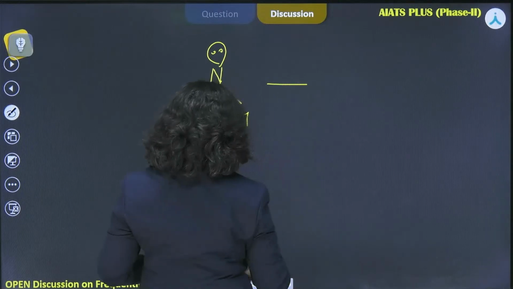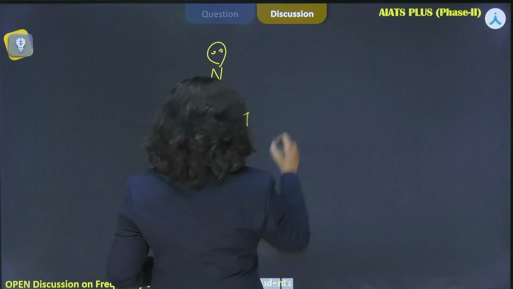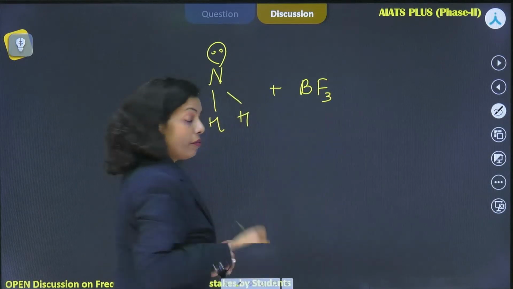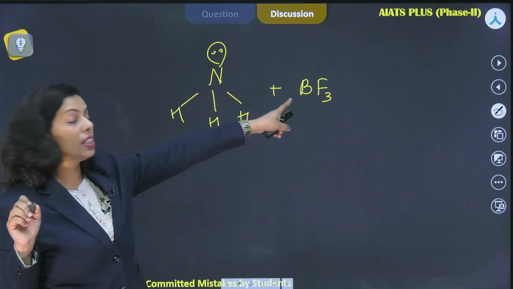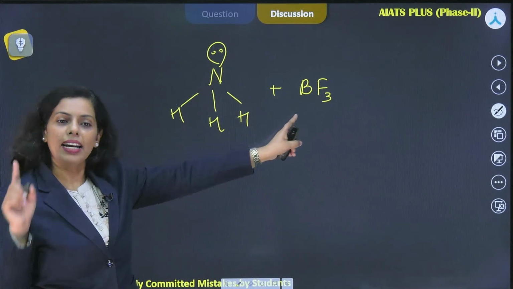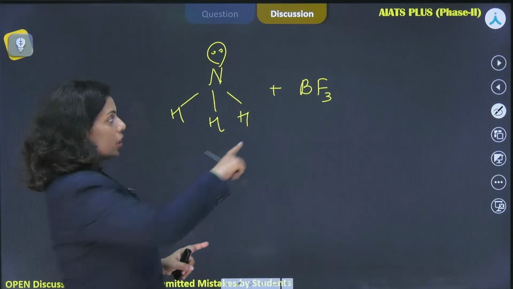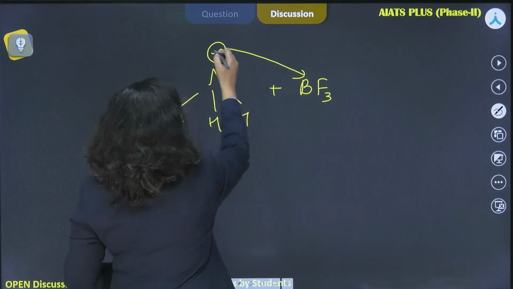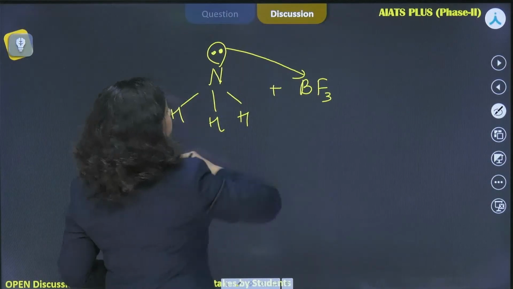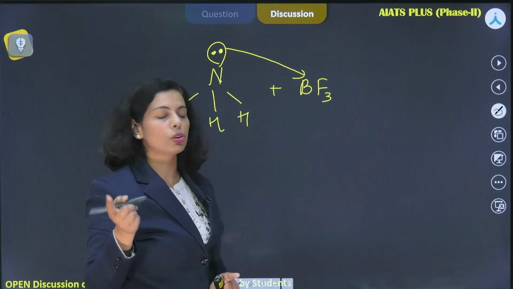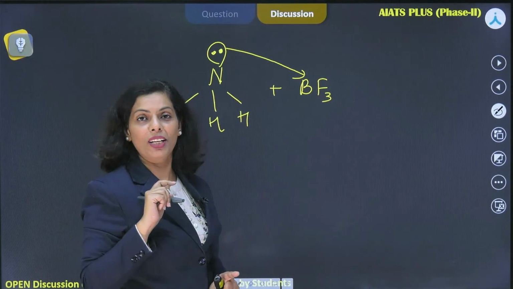Now, what you are doing is adding BF3 to it. And I hope everybody is aware that BF3 is an example of an incomplete octet as well. It has a vacant orbital, adduct formation, right, beta? So this boron has a vacant orbital, and in that vacant orbital this electron pair is provided. This is one-sided sharing, so a coordinate covalent bond is formed, right?